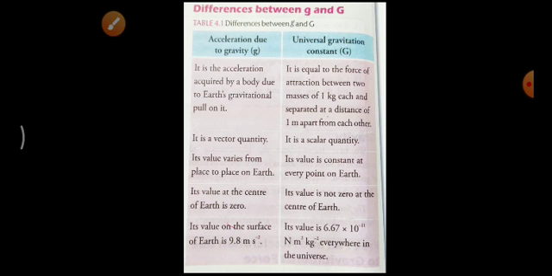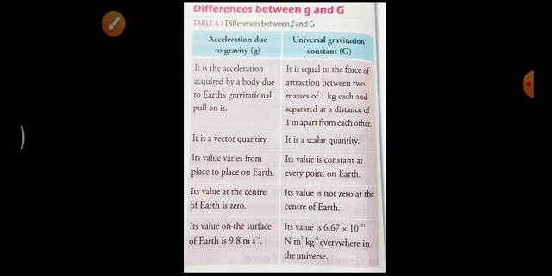Acceleration due to gravity is the acceleration acquired by a body due to the Earth's gravitational pull on it. You all know that each and every object is attracted by the Earth. While it is falling in a downward direction, obviously it will attain an acceleration because of the gravitational force of attraction. That acceleration is called acceleration due to gravity, because it is produced by the gravitational force of attraction